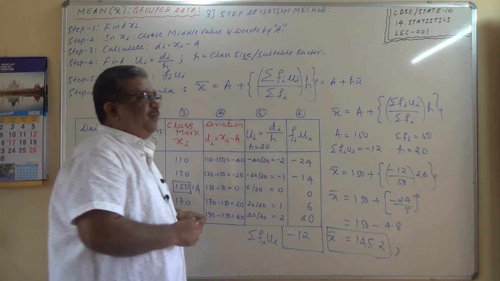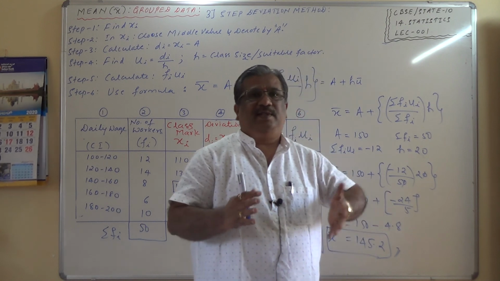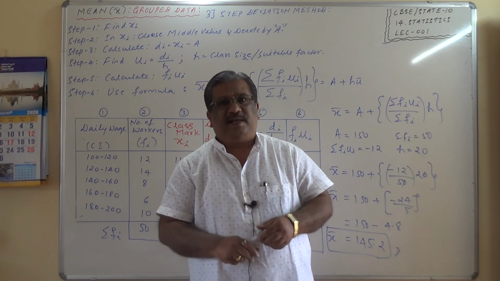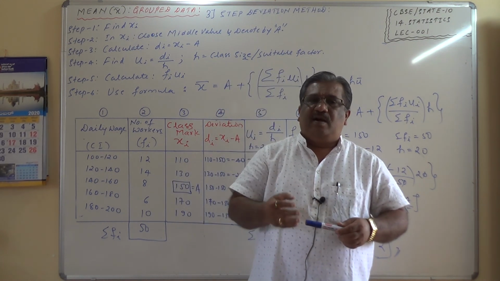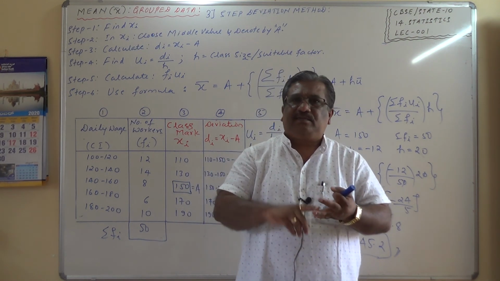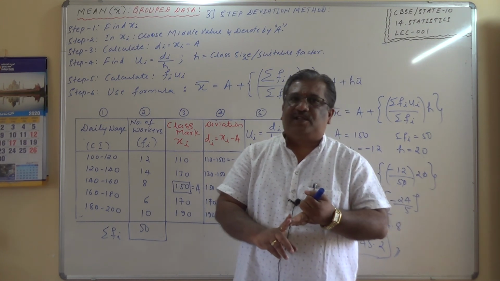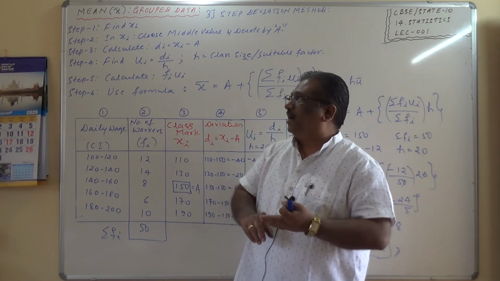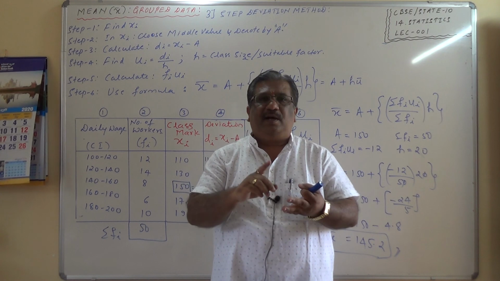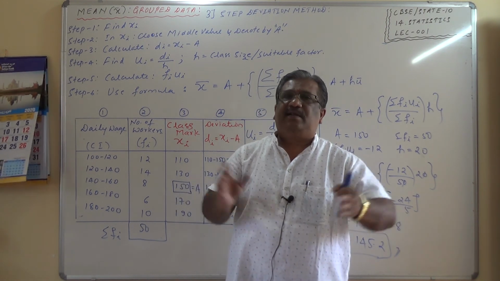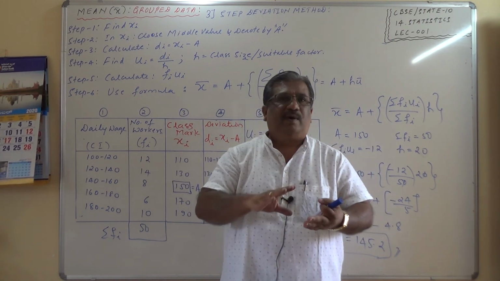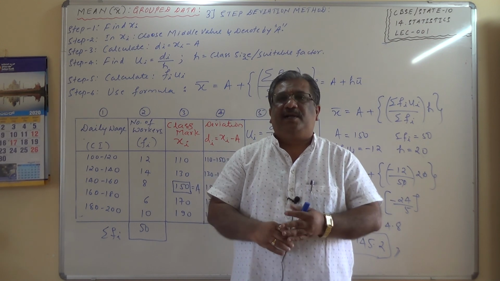So what we have completed today, we started with the basics of the data, classified it, then finally we understood what are the measures of central tendency: mean, mode and median, out of which I took the mean, calculated for raw data, for tabulated data, which is also called the ungrouped frequency distribution table, and finally calculation of the arithmetic mean for the grouped data. There are three methods: direct method, assumed mean method, and step deviation method. All these three things we discussed in detail with all the steps involved and the tabular columns along with one example. So here we have completed the first section.